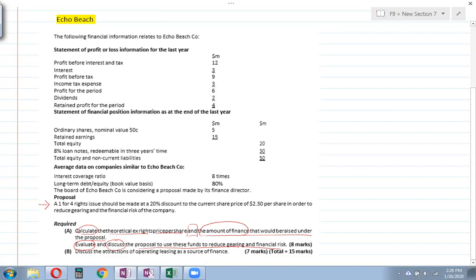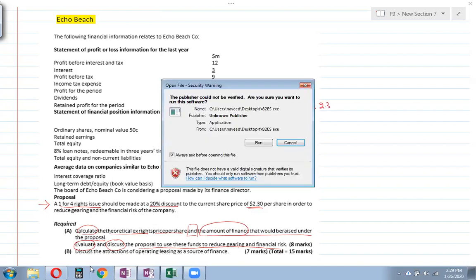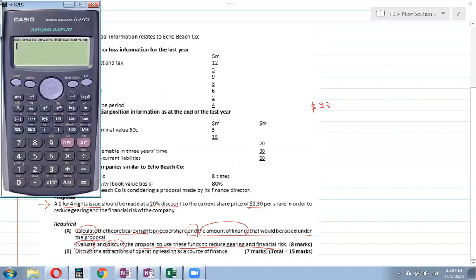So what will be the impact of the rights issue? The proposal is a 1-for-4 rights issue, to be made at a 20% discount to the current share price of $2.3 per share. So if the current share price is $2.3, then a 20% discount means your rights issue price will be 2.3 multiplied by 80%, which is $1.84.